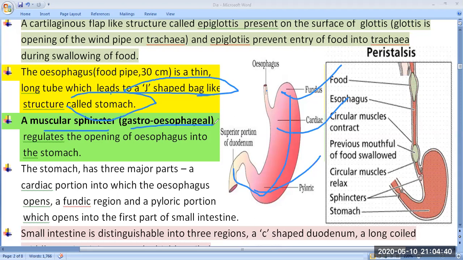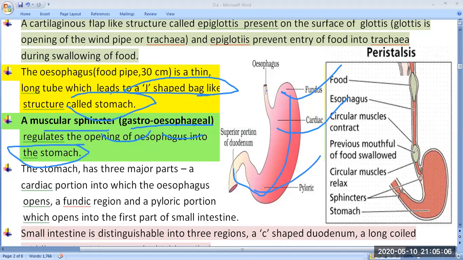So these three sphincters are found, and the basic function of these sphincters is to regulate the opening. It regulates the opening of the esophagus into the stomach. Everywhere, sphincter is made up of smooth muscles. This is the function of the muscular sphincter.